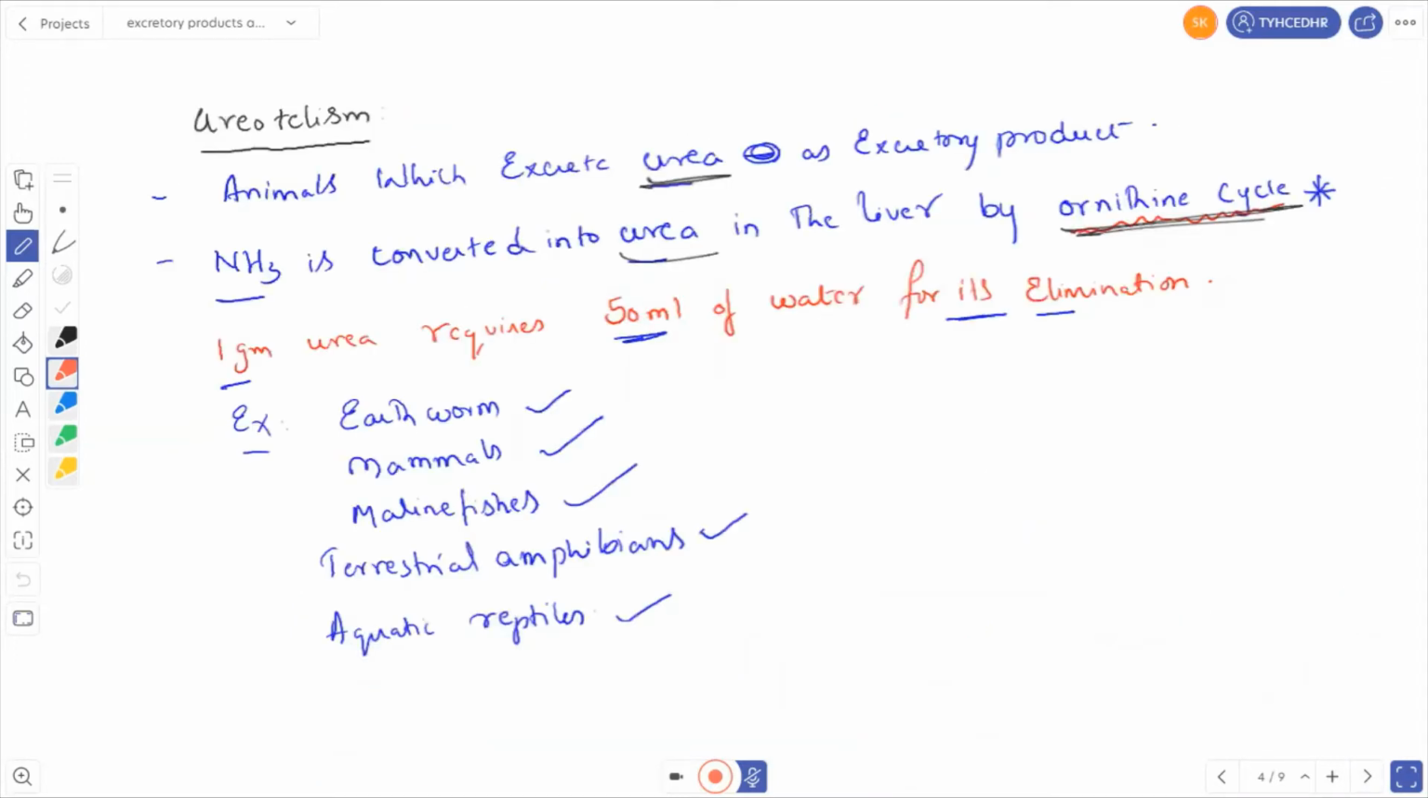Ureotelism. The animals which excrete urea as the excretory product are called ureotelic. Ammonia is converted into urea in the liver by the ornithine cycle, which is very important. What is the definition of the ornithine cycle? The conversion of ammonia into urea in the liver by the ornithine cycle. One gram of urea requires 50 ml of water for its elimination. Animals which excrete urea include earthworm, mammals, marine fishes, terrestrial amphibians, and aquatic reptiles.